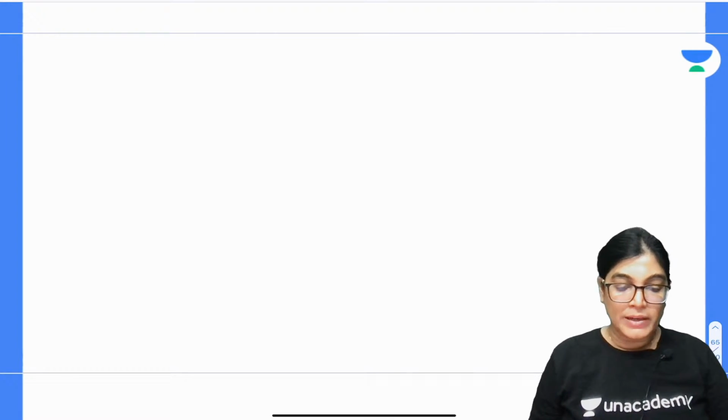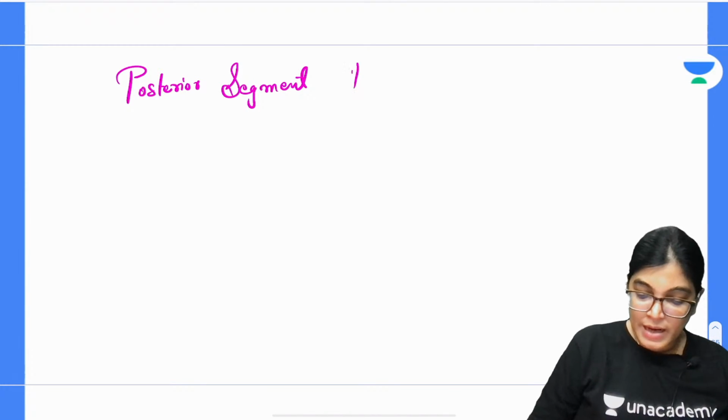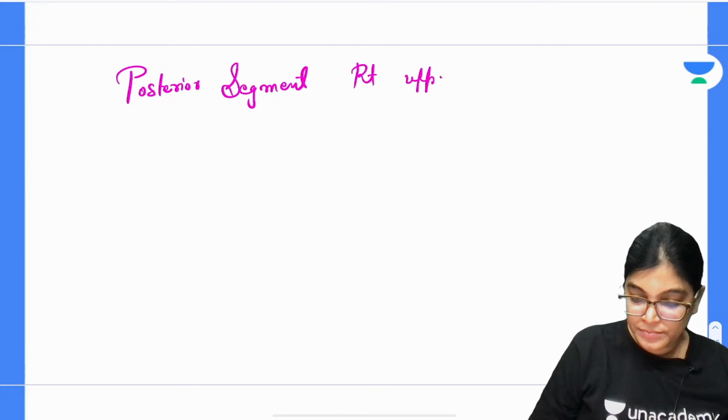So my dear aspirant, the correct answer is the involvement of the posterior segment of the upper lobe. So why posterior? In this case, the correct answer is posterior segment of right upper lobe.